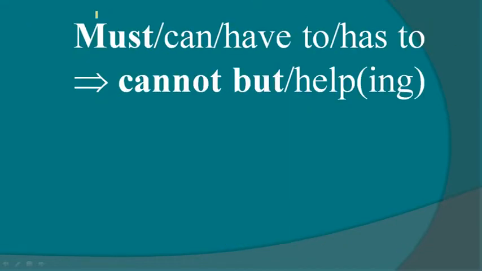If we get must in a sentence, must means obligation, so we have to maintain this meaning. If we get must, we have to use cannot but or cannot help. If we use but, it's okay, but instead of but, if we use help, you have to use ing after the verb. Why? Because help is also a verb. Okay. There are also some synonyms of must: have to, has to. Have to, has to, and must are the same in meaning. Okay.